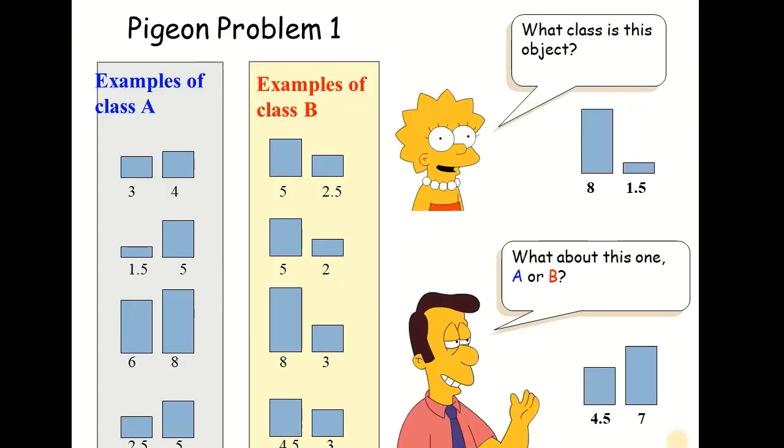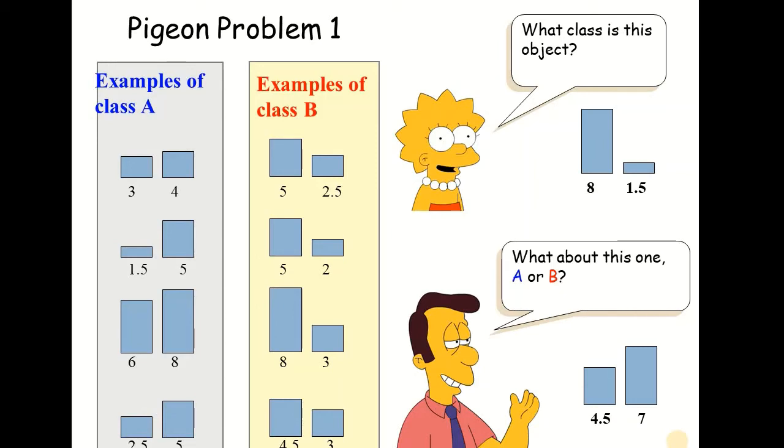Okay, so now the unseen object that is being provided to us in this case has the first feature value of 8 and the second feature value of 1.5. So if we have to classify this object to either class A or B, we'll have to see what relevance it has with A and B, and the class with which instances it has more relevance, we are going to label this instance into that class.